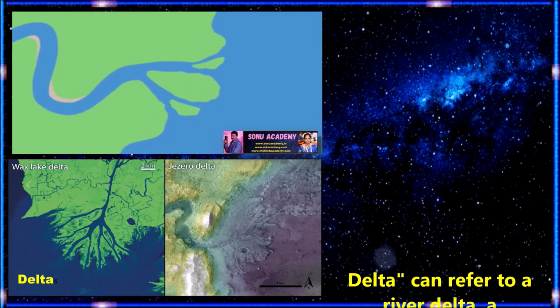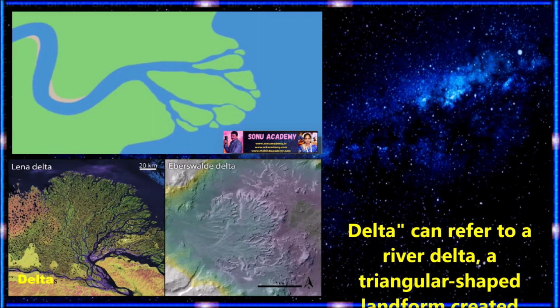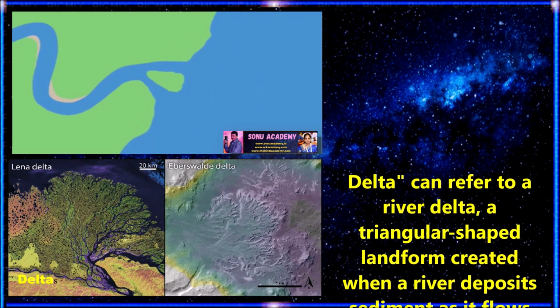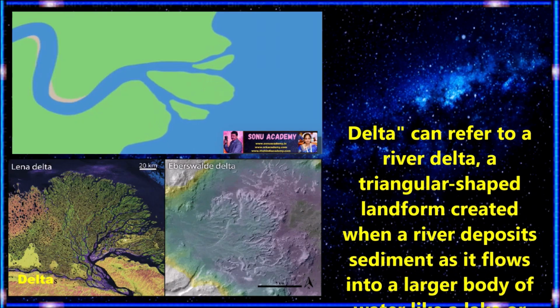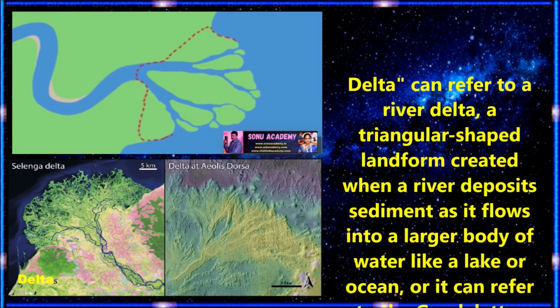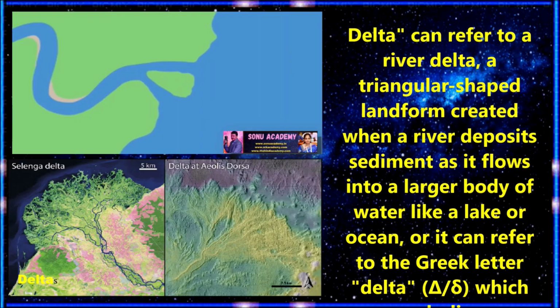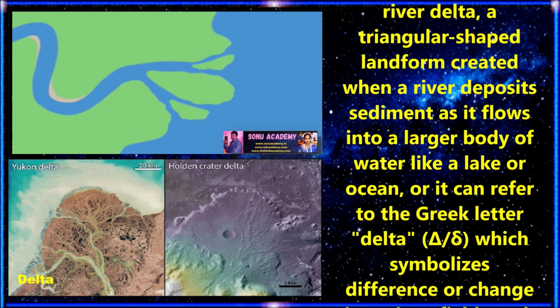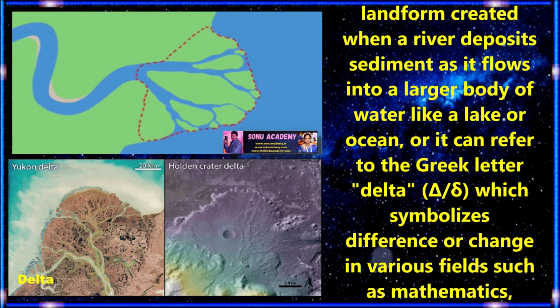Children, let us discuss another type of landform which is called deltas. A delta can be referred to as a river delta, a triangular shaped landform created when a river deposits sediments as it flows into a larger body of water like a lake or ocean.